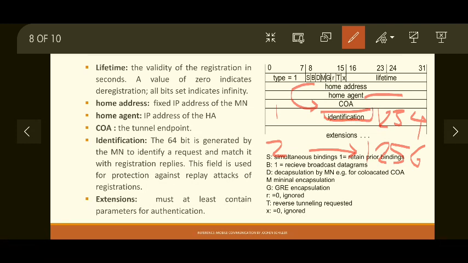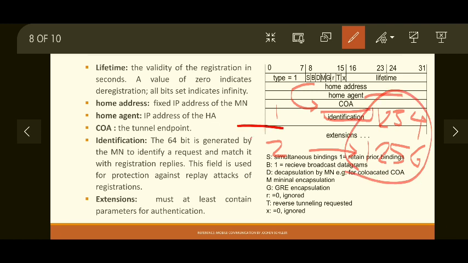So this field is primarily included to protect against replay attacks of the registration. Sometimes an intruder will try to flood the network using registration request messages by sending too many requests. So to avoid that, this particular ID field is very useful.